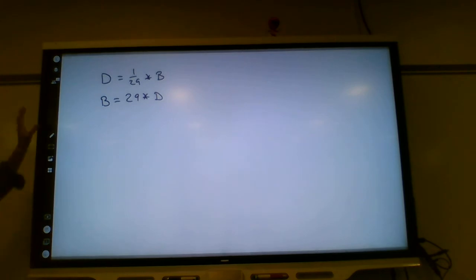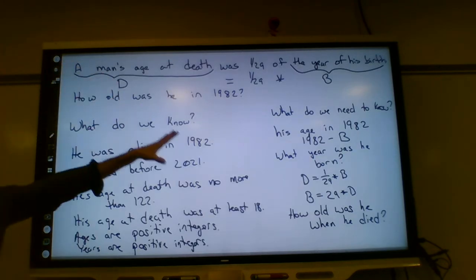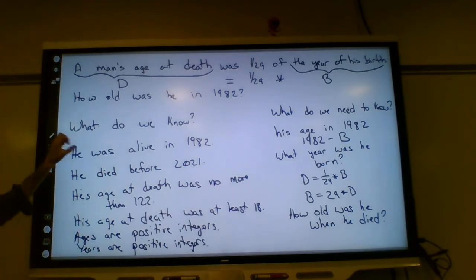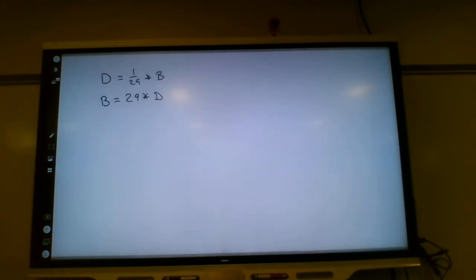All right, so we have that first statement in mathematics form. So let's see if we can translate "he was alive in 1982" into an equation or an inequality of some type. How can we say that he was alive in 1982?